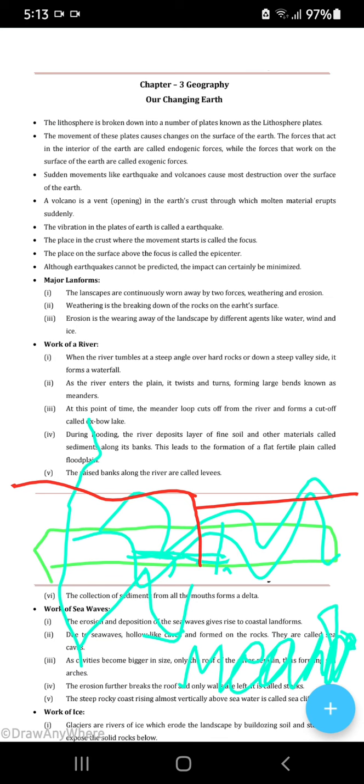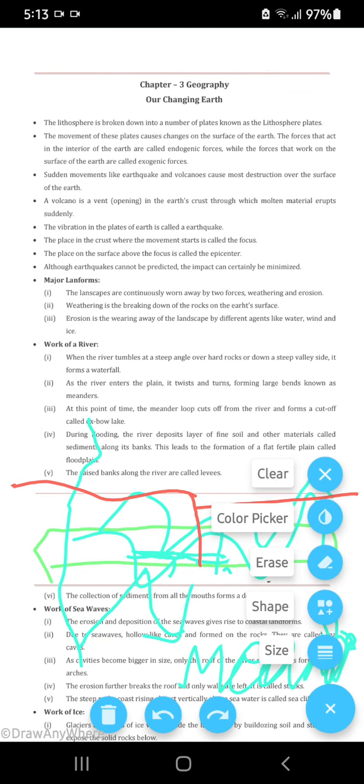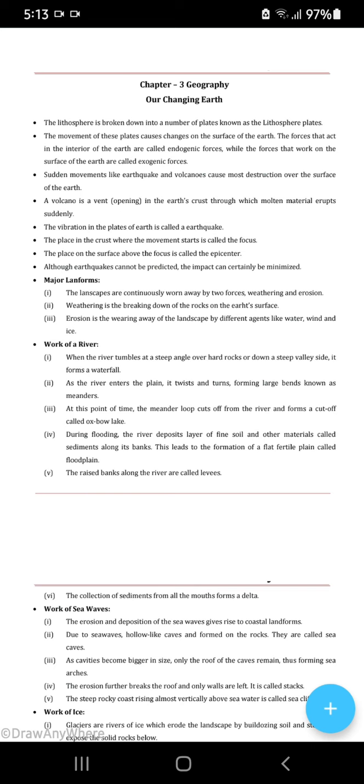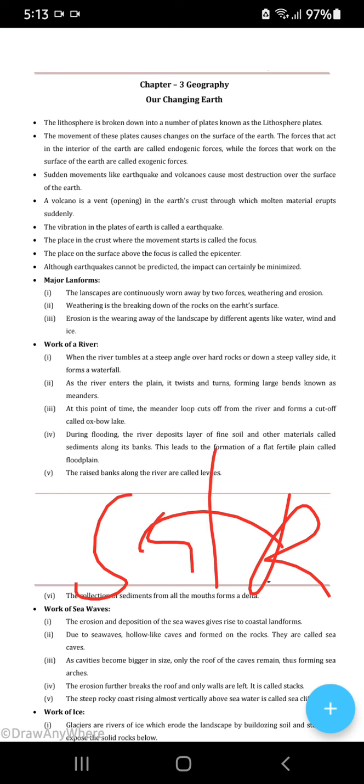The collection of sediment from the mouths forms a delta. So you will see the delta is very fertile. Delta is where the river goes to the sea, this landform is known as a delta. Very, very fertile. All the silts are collected over here.